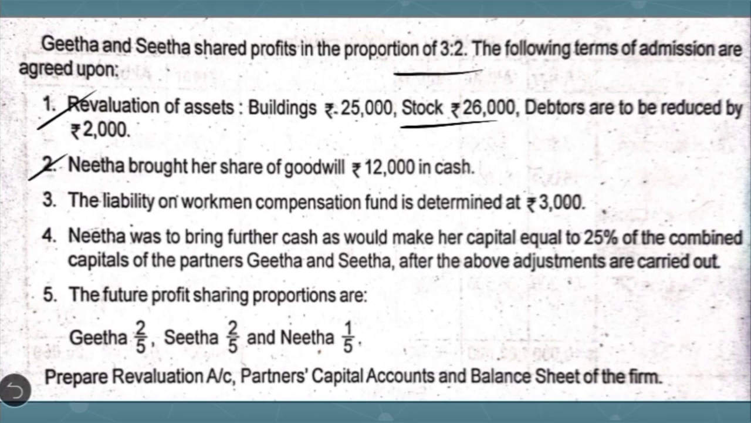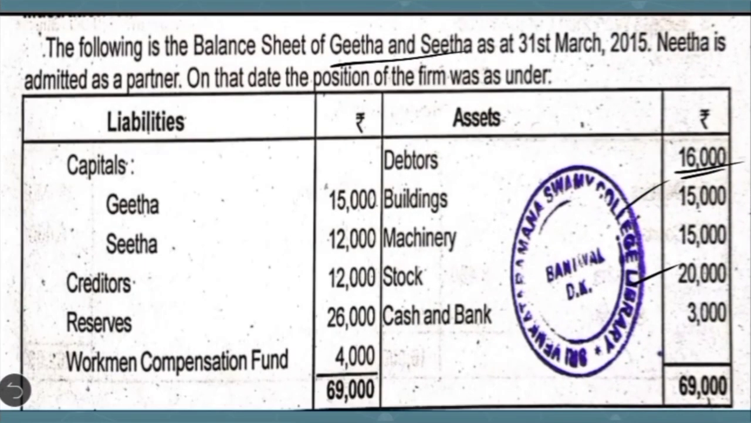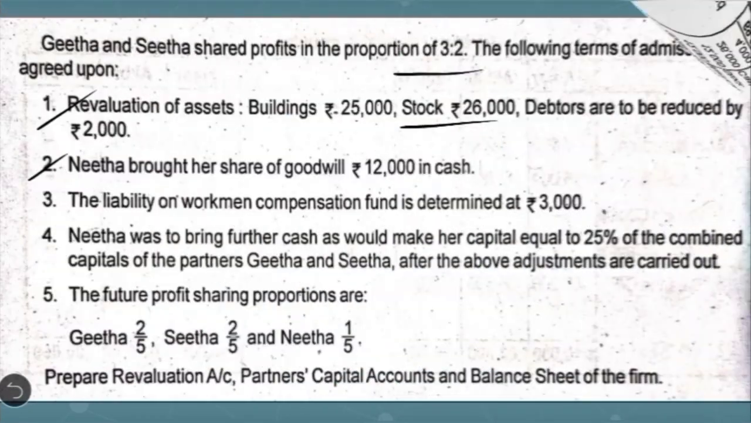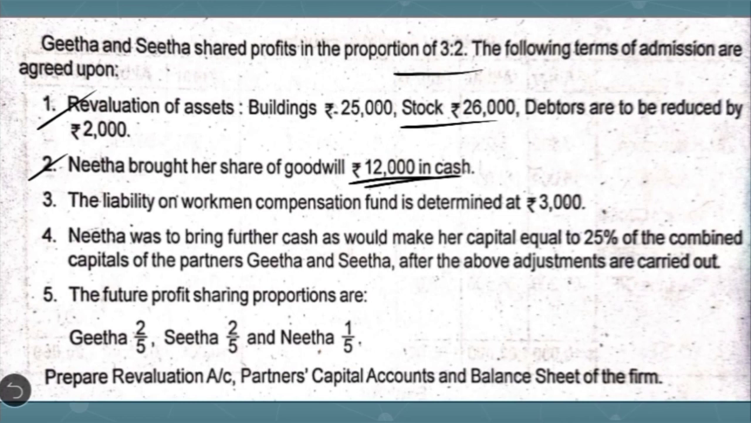Then coming to the second one, Neeta is the new partner. She has brought her share of goodwill of rupees 12,000 in cash. We have to check which case of goodwill is applicable here. If you see the balance sheet, they have not given goodwill as an asset in the balance sheet. Okay, which means that goodwill does not already appear in the books of the firm. But the new partner has brought in her share of goodwill in the form of cash. 12,000 is given. So what is the entry we pass here? New partner's cash or bank account debit to new partner's capital account. So the entry here would be bank account debit to Neeta's capital account.